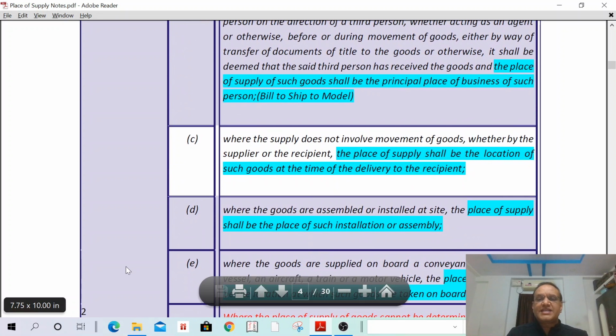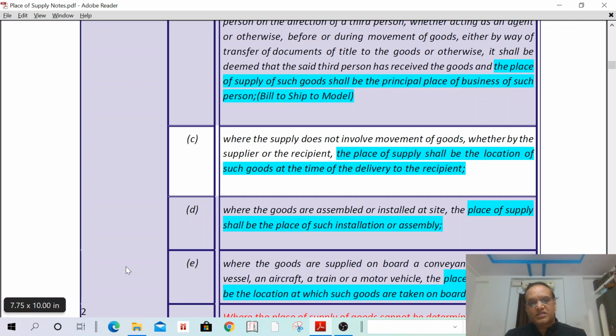Where the supply does not involve movement of goods, whether by the recipient or supplier, the place of supply shall be the location where such goods are at the time of delivery to the recipient. For example, one generator has been given on rent to Mr. B. After some time, he sells the same machinery to the same person.